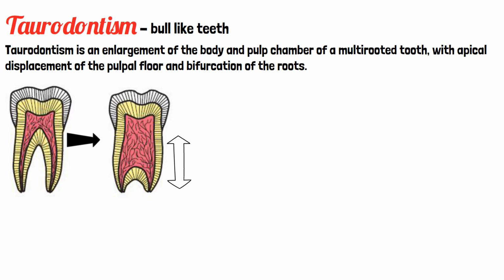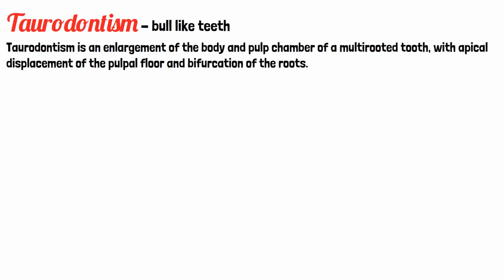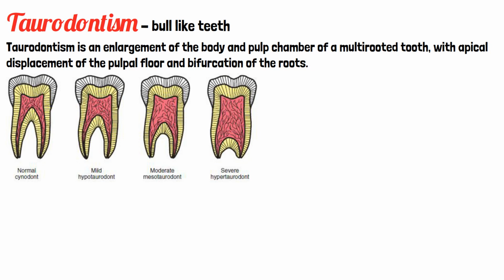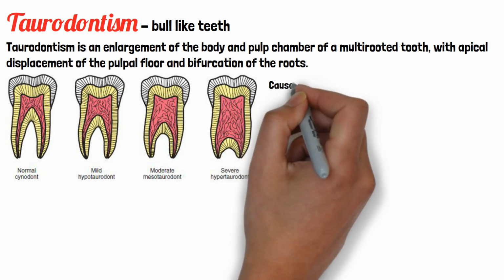Depending upon the length of this bifurcation as well as displacement of the pulpal floor, three types are given, wherein the mild situation is called hypotaurodont, the moderate situation is called mesotaurodont, and the severe situation is called hypertaurodont. So this is the classification of taurodontism.